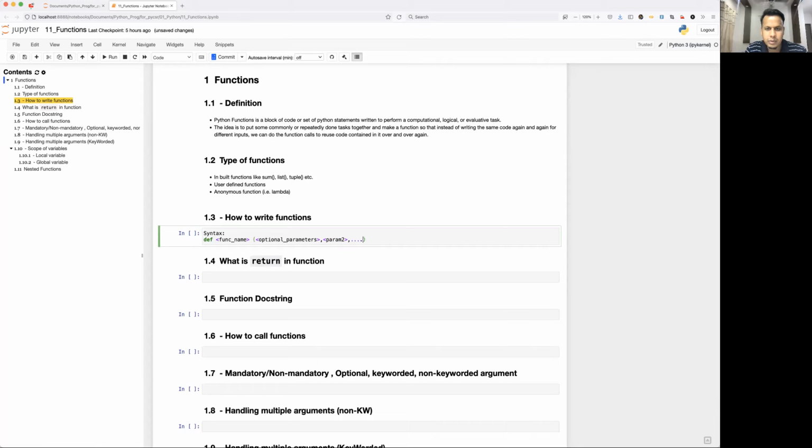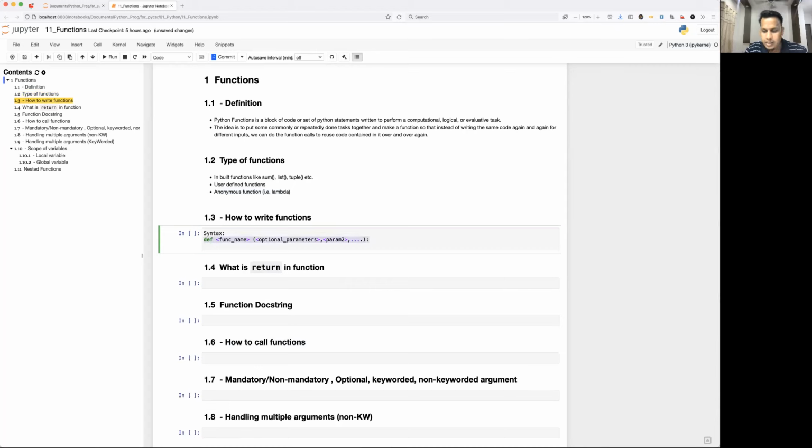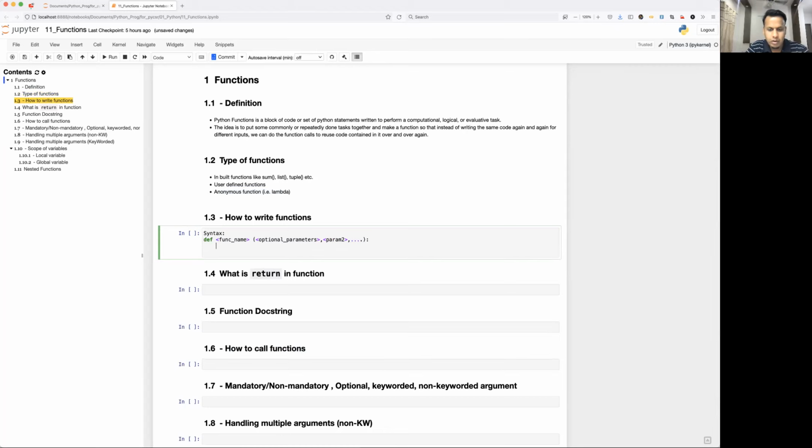However, there are certain coding standards, so it doesn't mean that when you are defining a function you should have 10 or 15 arguments. It is not required. So please choose wisely and define the parameter whenever it is required. And end with a colon. After the colon, it is the end of the function definition, and under that you put all your statements.